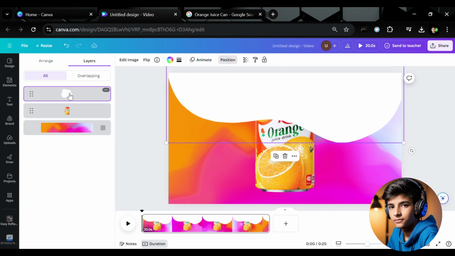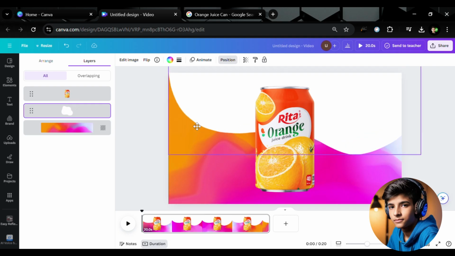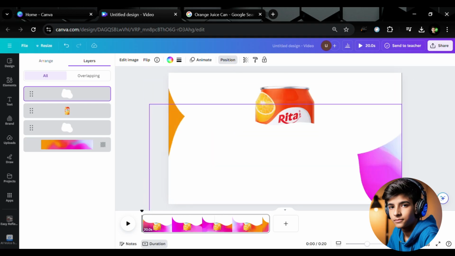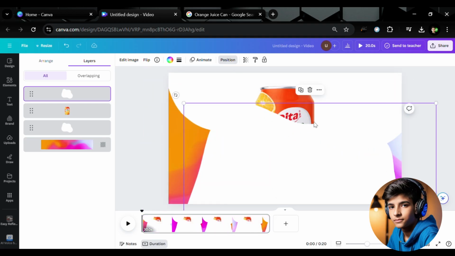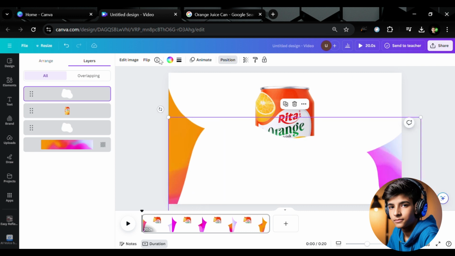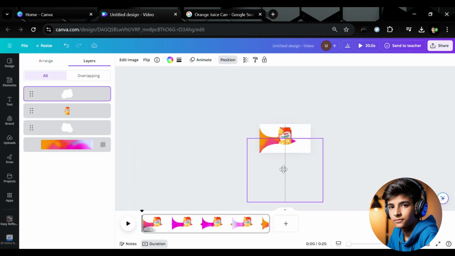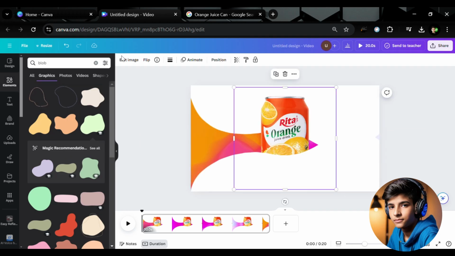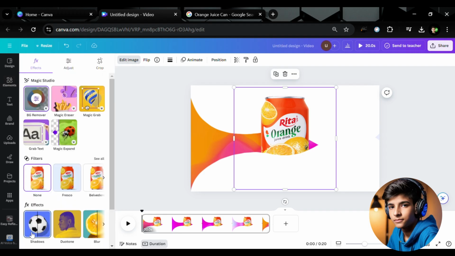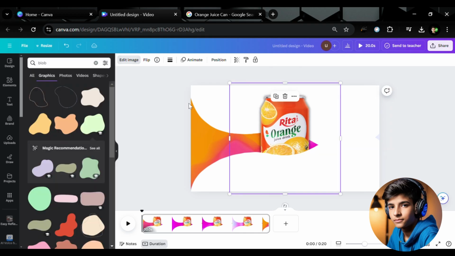Yes, and send this to back of the can. After that, duplicate. Flip horizontal. Select the orange can, go on edit image, go on shadows, select below. Edit shadow, increase the size.